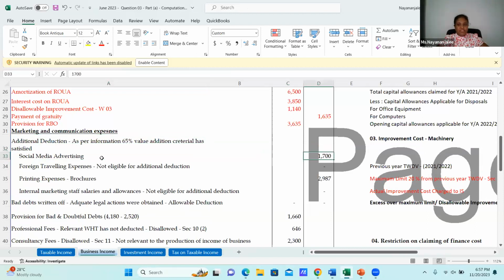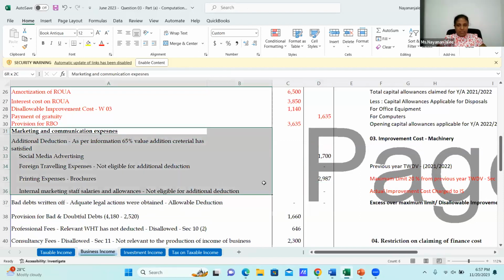Then the social media advertising, as I have mentioned, yes. Foreign traveling expenses, it's not eligible for additional deduction. Then printing expenses, it's eligible for additional deduction. And the internal marketing staff salaries and allowance, it's not eligible. This is on the Marcom expenditure, that total adjustment.